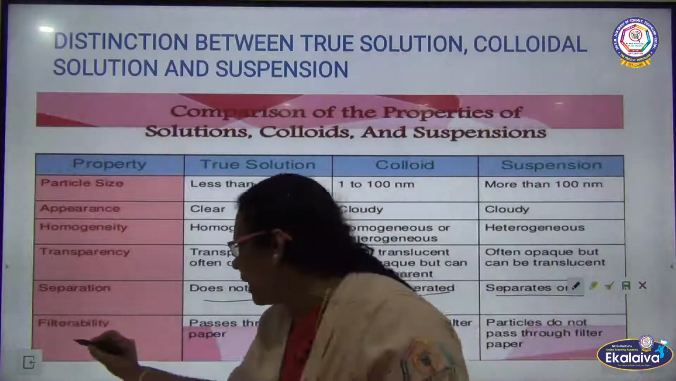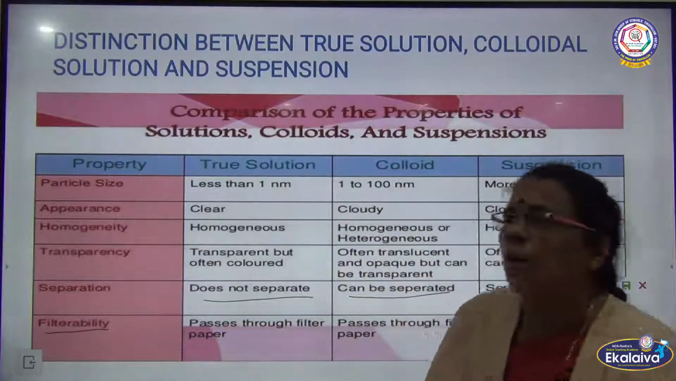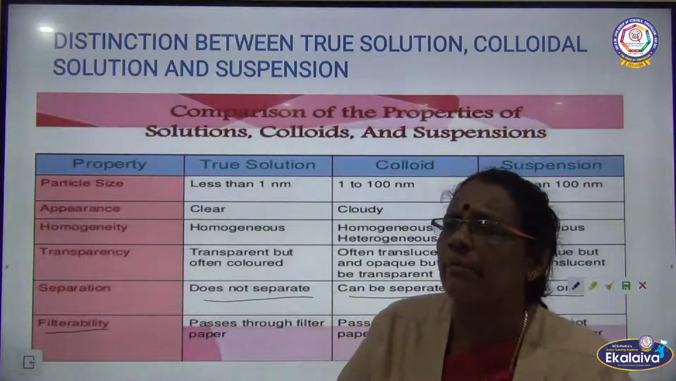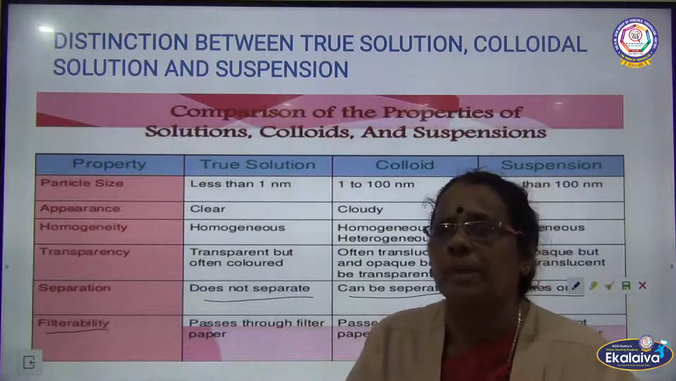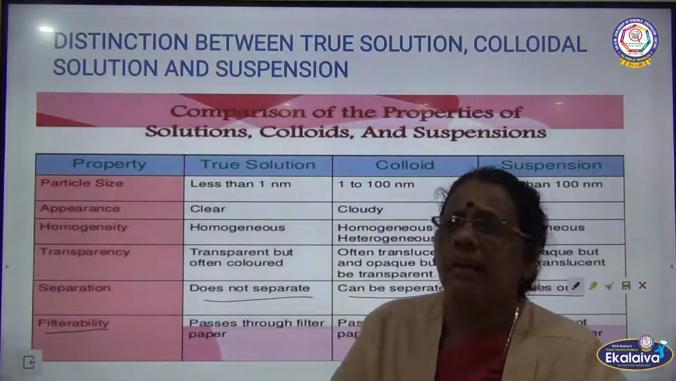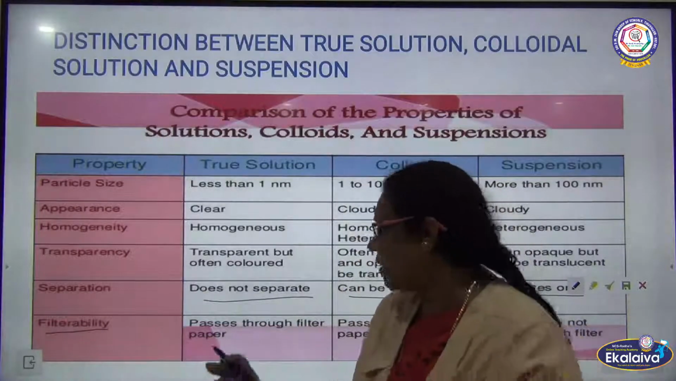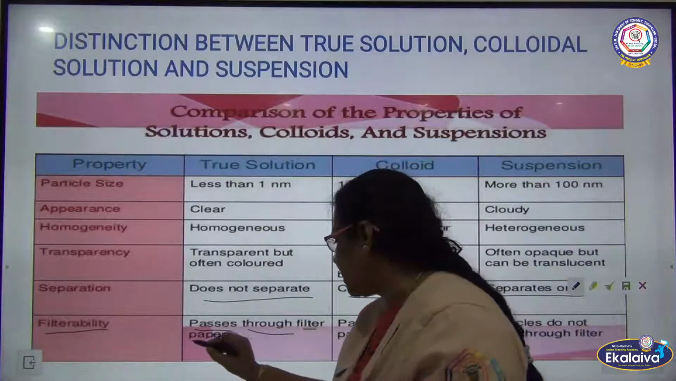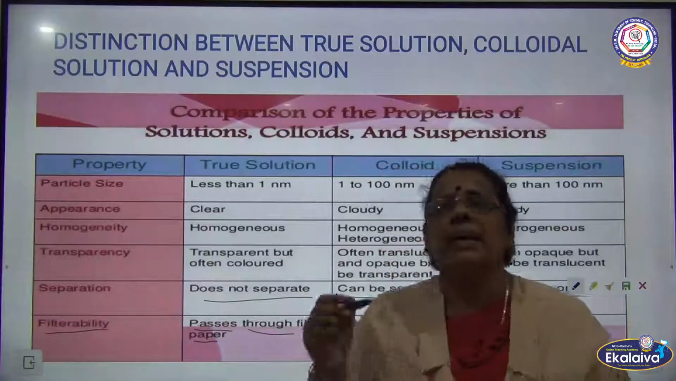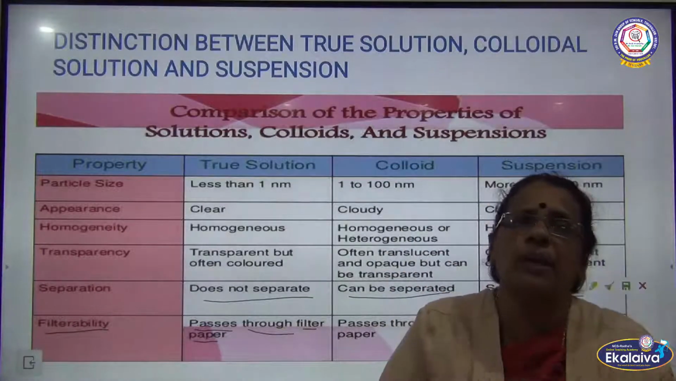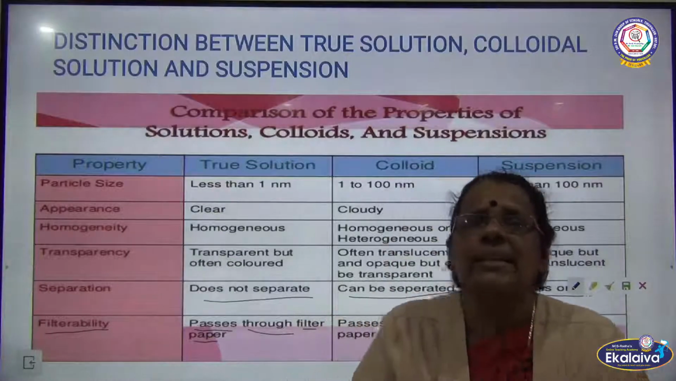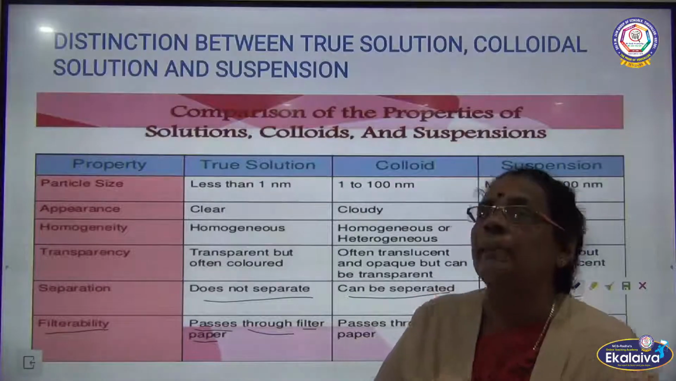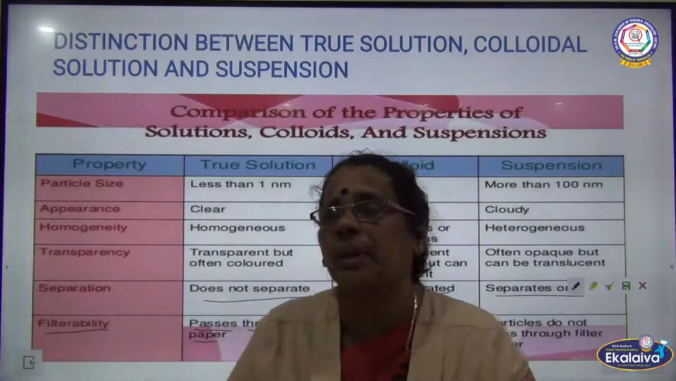When you talk about filterability, whether it is possible to filter the particles using filter paper, what is the possibility of filtering? In case of true solution, it passes through filter paper. The particles will pass entirely through the filter paper, because the size of the particles is very small, less than 1 nanometer. In true solutions, the particles can easily pass through the filter paper.